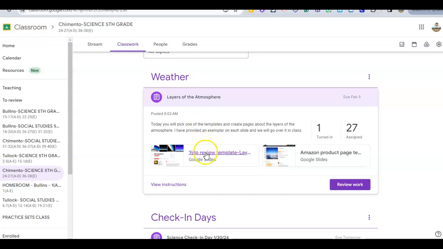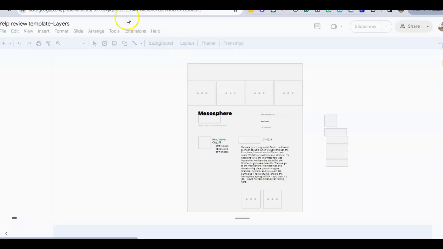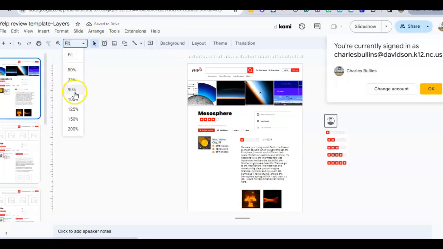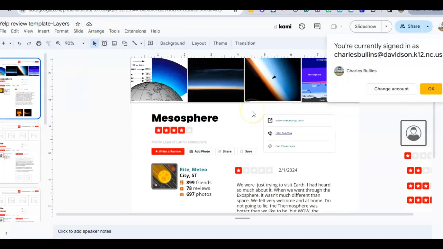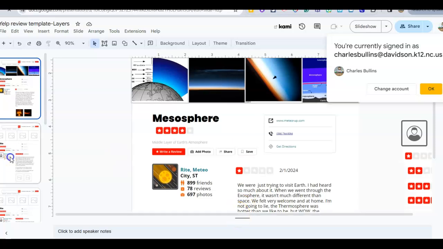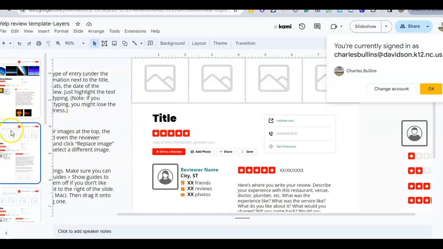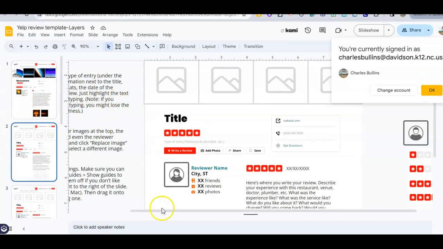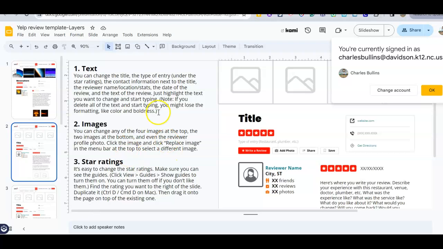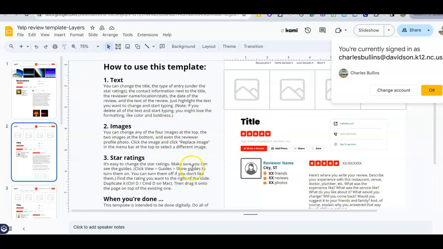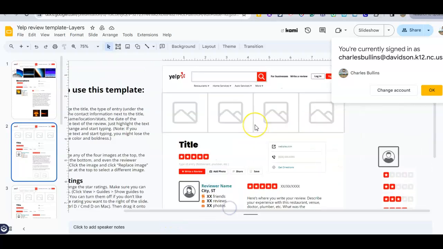So this is the Yelp review. I have an example at the top. I'm going to pull this up a little bit wider, a little bit bigger. There we go. All right. So if I'm looking at this page, yours is going to look like this, where it gives you an idea over here of what you can do and what you might want to think about doing. Over here is where you're going to give your Yelp review.